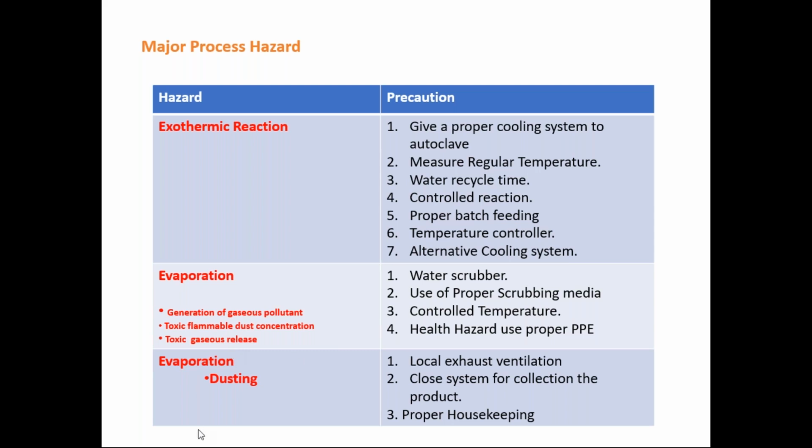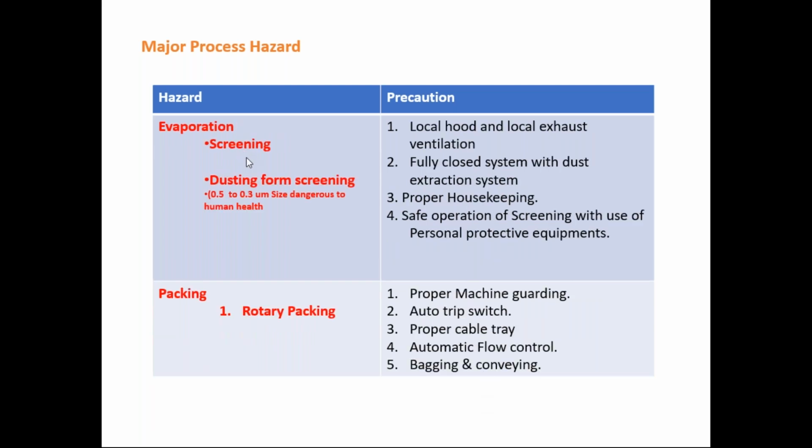Then in the case of dust in evaporation, local exhaust ventilation is the best option. A closed system for collection of the product and proper housekeeping are the precautionary measures we have to adopt for dusting in this evaporation. Then evaporation screening and dust from screening.